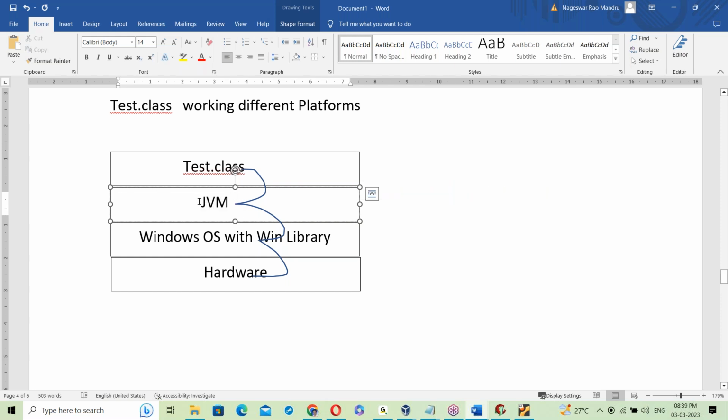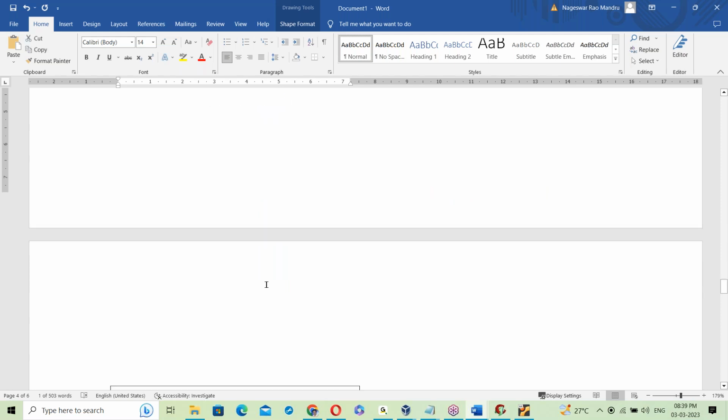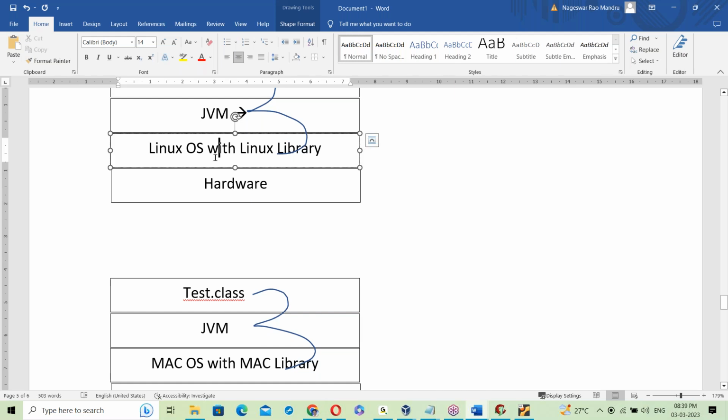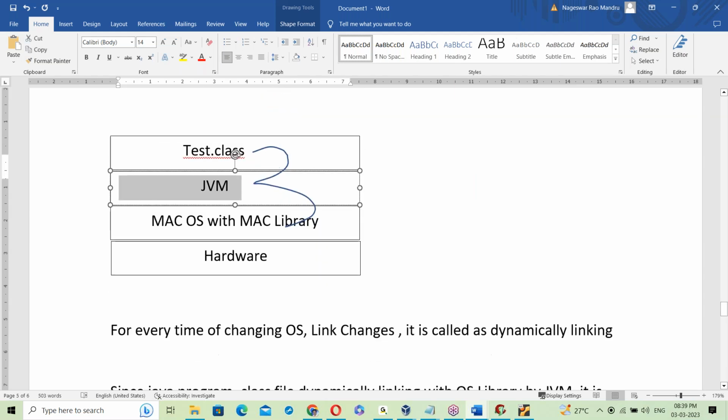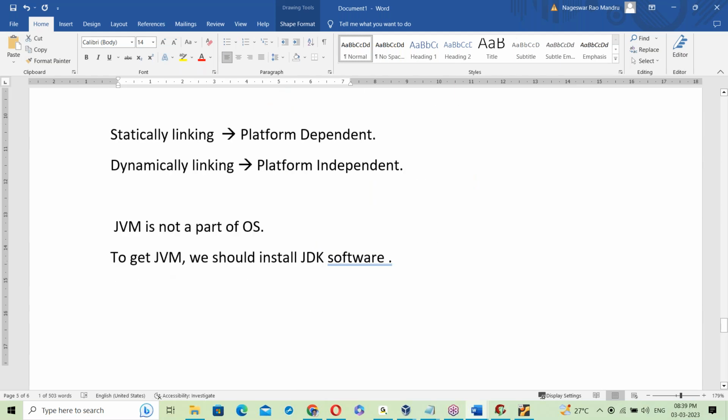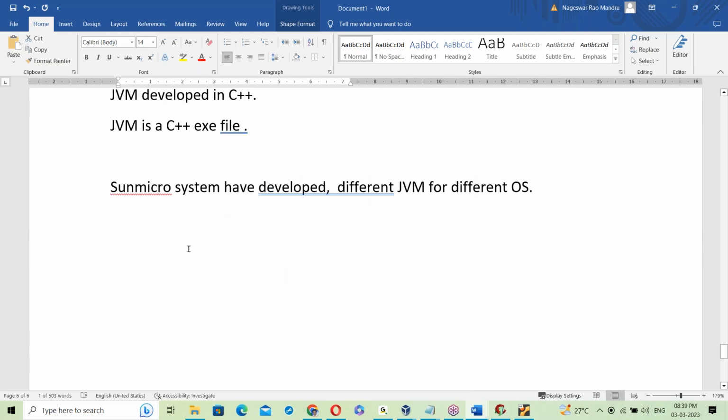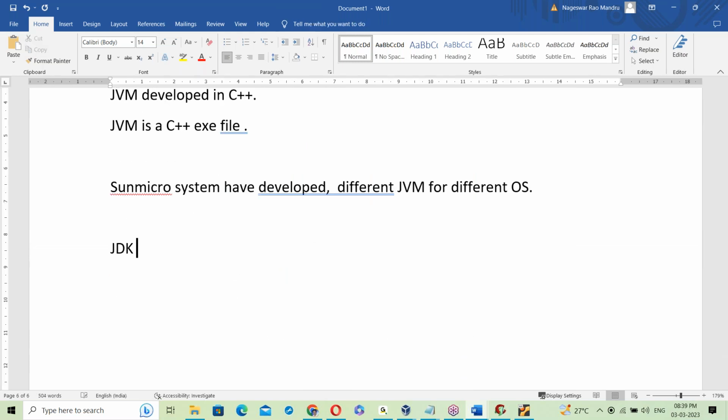So for the Windows JVM, the Windows JDK is required. For the Linux JVM, the Linux JDK is required. For the Mac JVM, the Mac JDK is required. That means the same JDK cannot be installed on different operating systems. So JDK is also OS dependent.